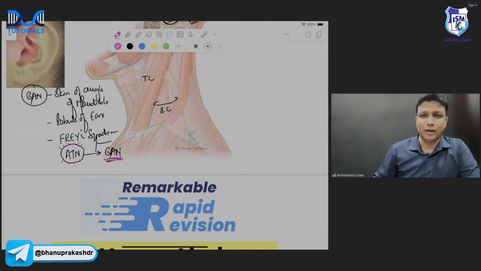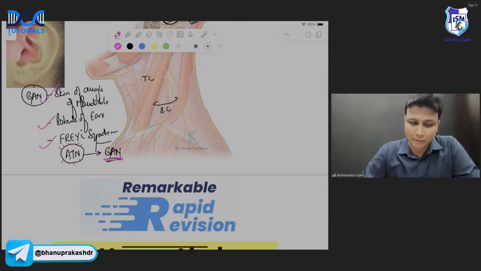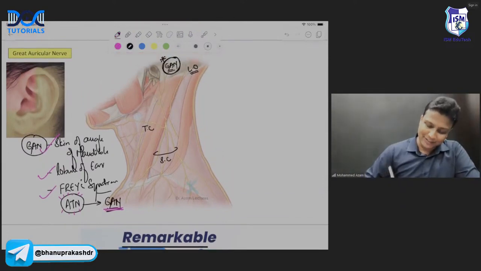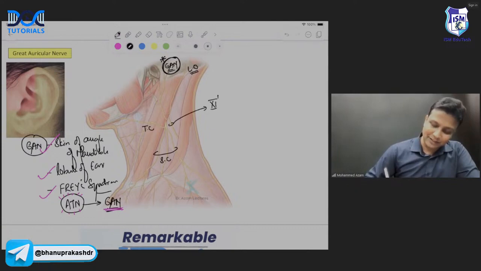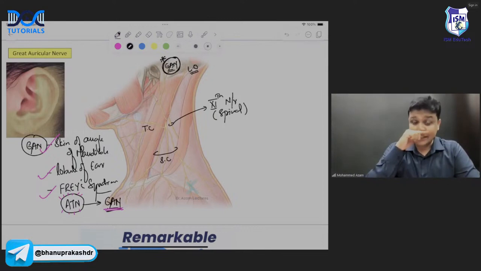So see, sir, how many important questions here. The skin over the angle of the mandible, the lobule of the ear, and even in Frey syndrome, the great auricular nerve will be involved, sir. And apart from that, my dear friend, what about this nerve? This nerve here will be the 11th cranial nerve. The 11th nerve is accessory, and this component is the spinal accessory nerve, sir.